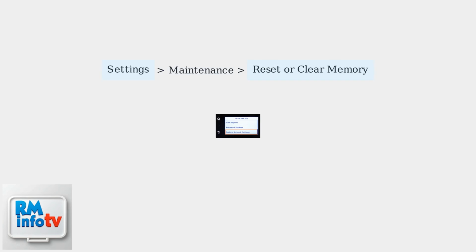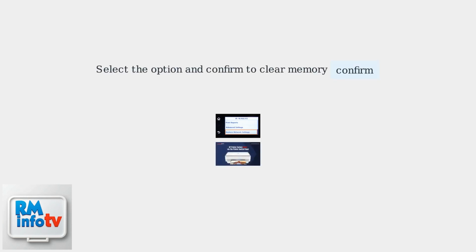Navigate through the menu. Typically, go to Settings, then Maintenance or Advanced Settings, and look for options like Reset, Clear Memory, or Factory Reset. The exact path varies by model, so consult your manual if needed. Once you find the appropriate reset option, select it and confirm the action. This will clear the printer's memory without affecting most settings. The printer may restart automatically.